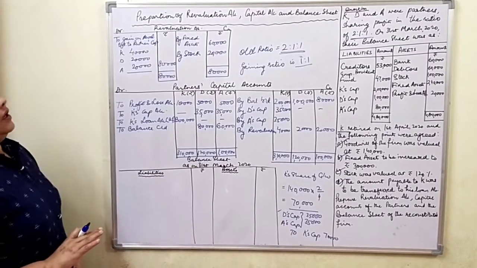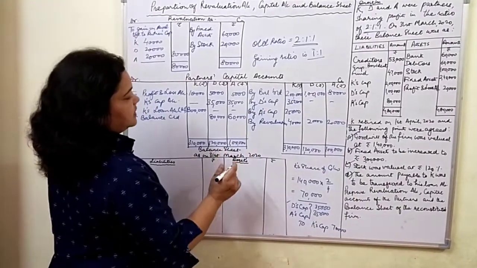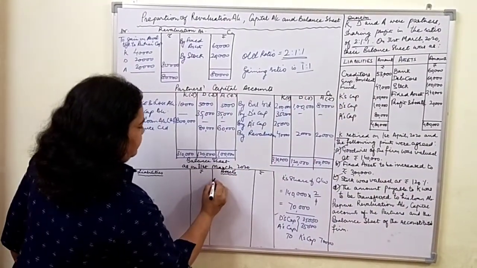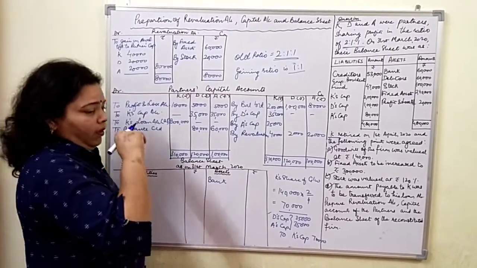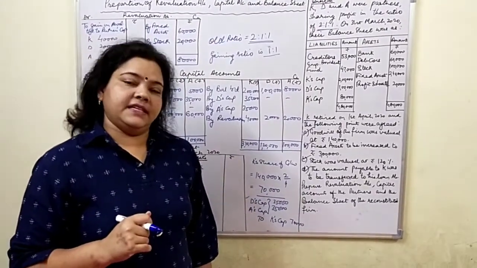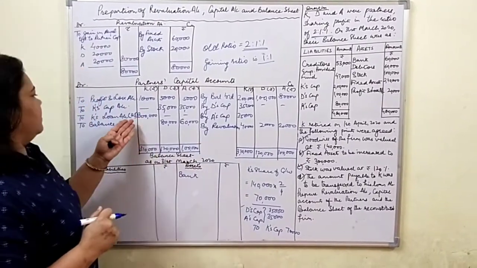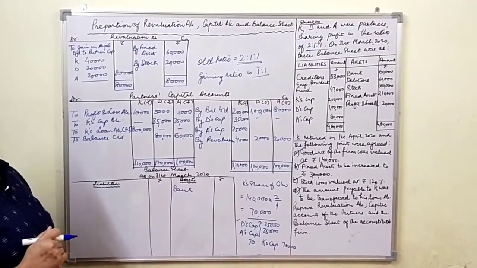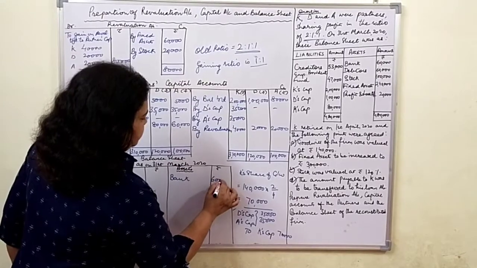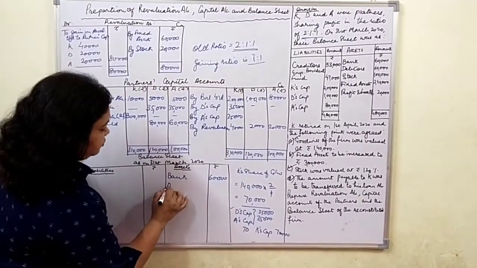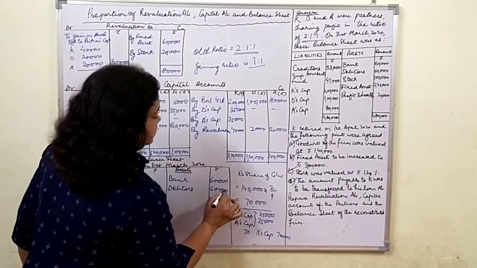And now we will prepare the balance sheet. For the balance sheet, we will take all items from the given balance sheet and put their values. See, there is no change in bank account at the time of retirement, as in admission we had to prepare a cash account. Here, it is seldom changed, when we might be asked to pay the amount to the outgoing partner, but otherwise generally it remains the same. But it may vary from question to question. There was also no change because we have completed preparation of the revaluation account.